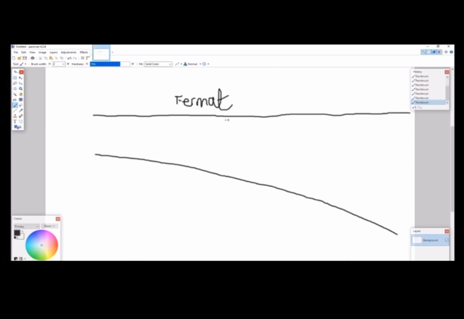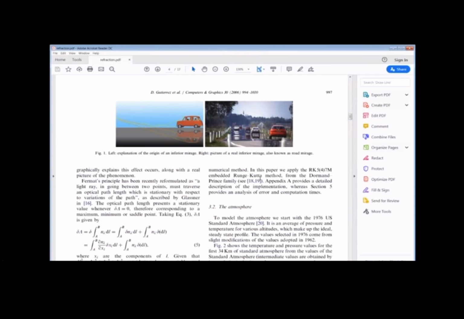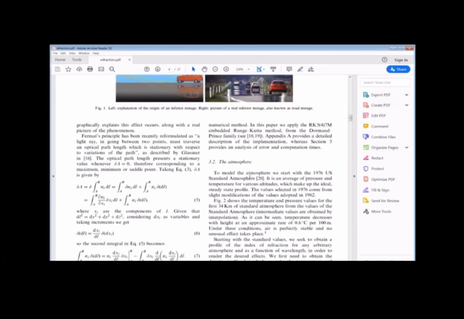Fermat says it deviates from a straight line. And that includes curves. No, it doesn't. Jesus Christ. Otherwise, yes, it does. You stupid twat. A non-straight line includes curves. And Fermat's principle demonstrates how curves occur. Does it follow a curved path or does it deviate from straight? It'll do whatever's required. It'll follow a curved path, if that's required, or a straight path, or whatever shape. Can you show us where it says curve? It can be any shape which includes curves. No, it doesn't include, because if it was any shape including curve, it would describe it that way, but it's not described that way. How is it described in this paper?